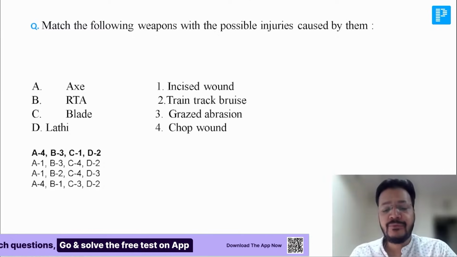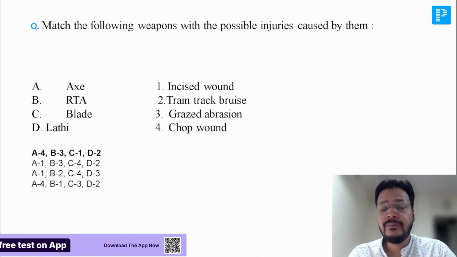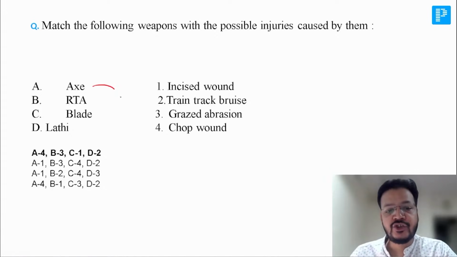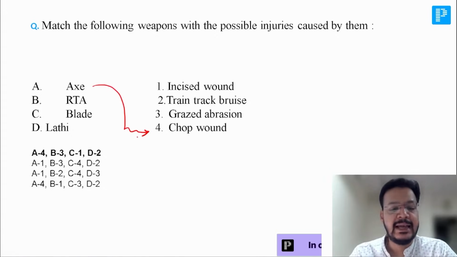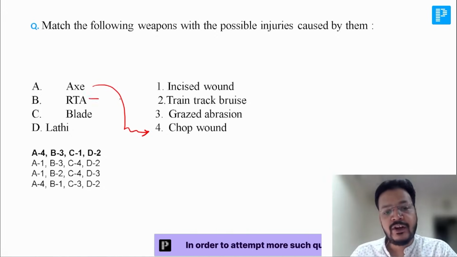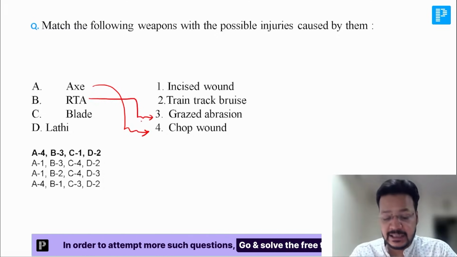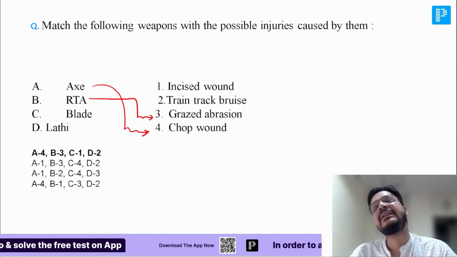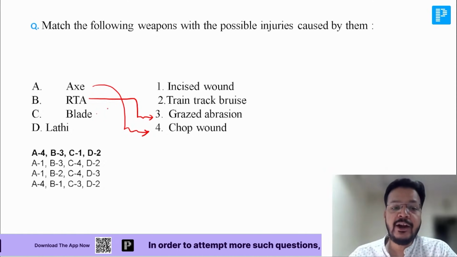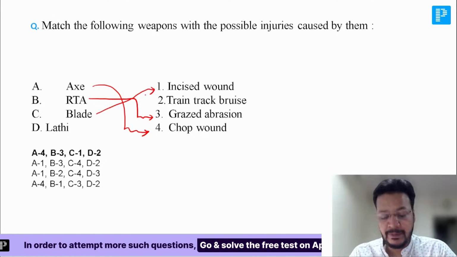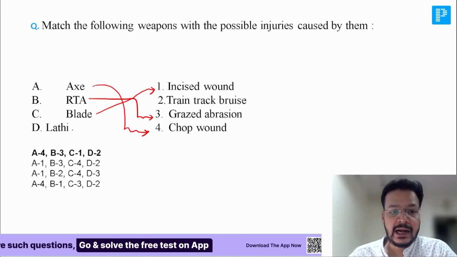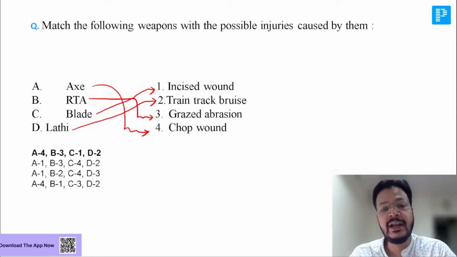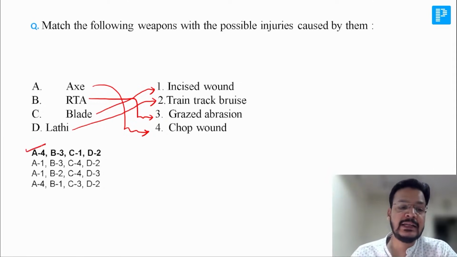Okay. Match the following weapon and the possible injury caused by them. It's a very simple question. The axe causes chop wound, very important one. In road traffic accident, we have a grazed abrasion, because in road traffic accident we slide on the road. The blade, a sharp edge weapon, causes incised wound, and the lathi causes tram track bruise or railway line bruise. So here the correct answer is A4.